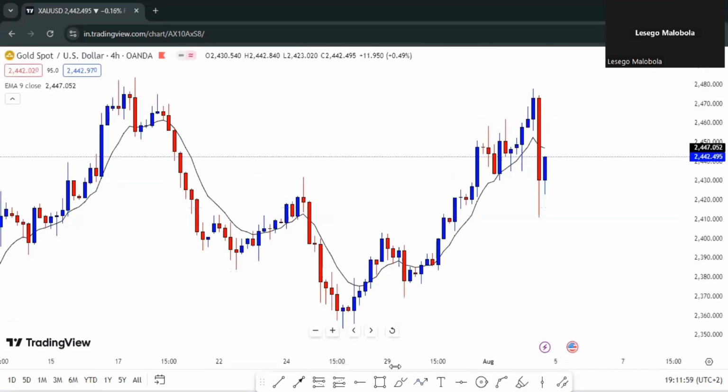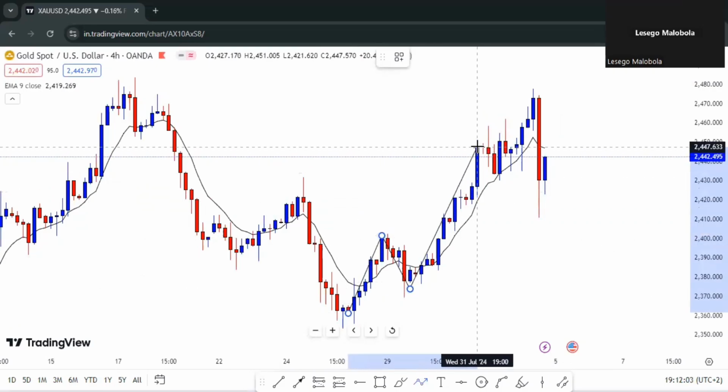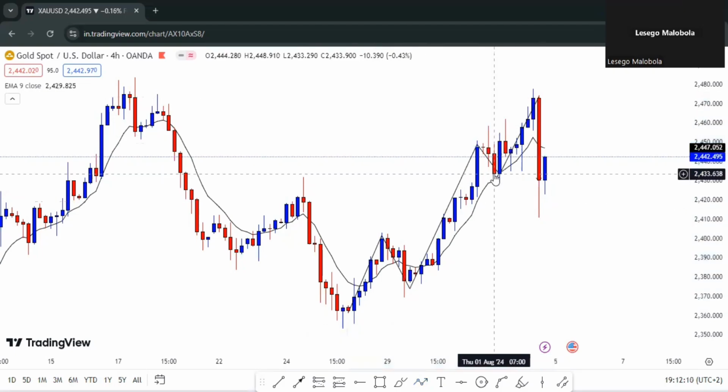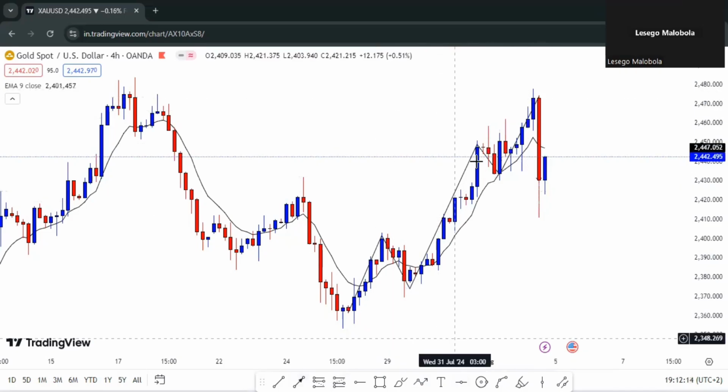Moving on to the 4-hour. On the 4-hour, same thing. We can see that price was moving within an uptrend, giving us higher highs and higher lows. But then we had this long candlestick that broke below this previous higher low, turning this into a bearish market now.